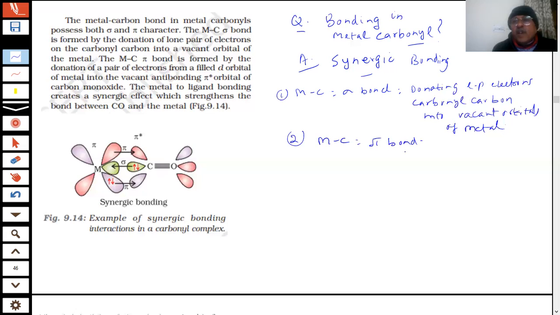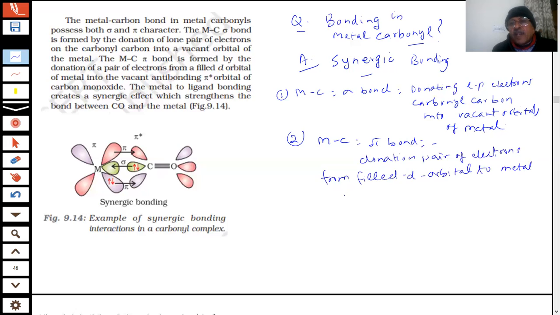How is this formed? By donation of a pair of electrons from filled d orbitals of the metal into the vacant anti-bonding pi star orbital.